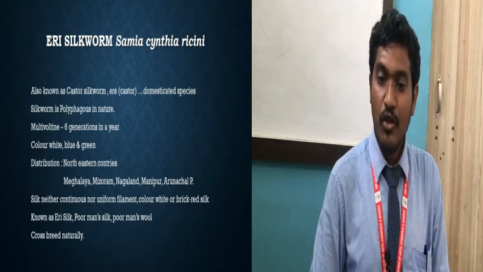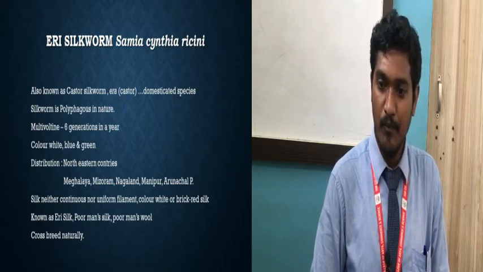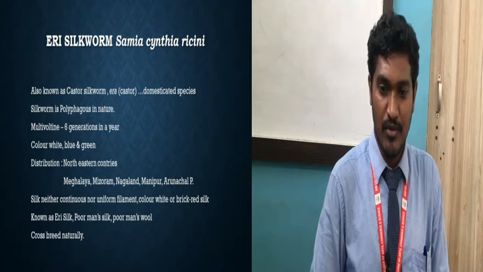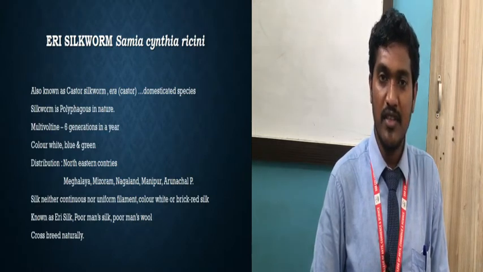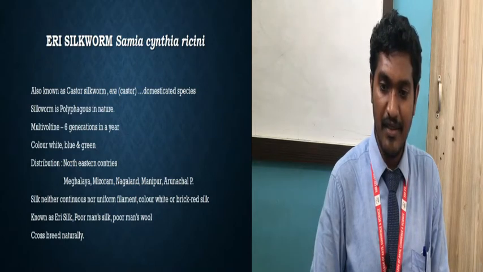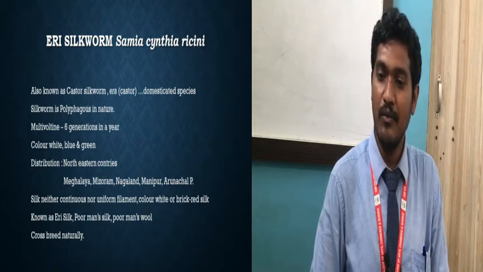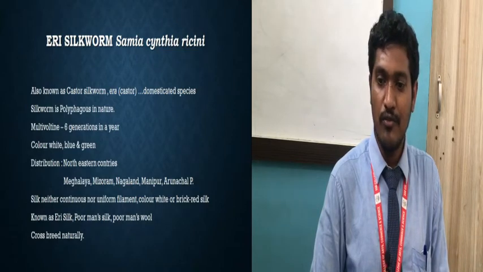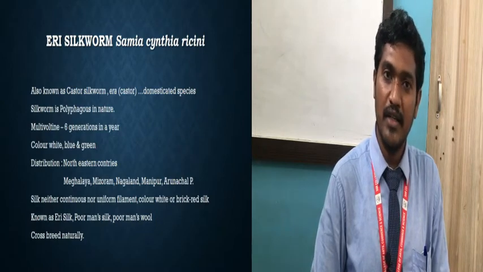See, hence it is also called the poor man's silk, and the poor man's wool. This Eri silk, the silk obtained from this silkworm, is also called Eri silk or poor man's silk or poor man's wool. Why is it called that? We have seen now, because the silk obtained is neither continuous nor a uniform filament. What will the color of the silk be? It will be white or brick red.